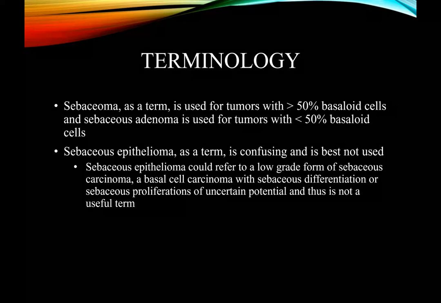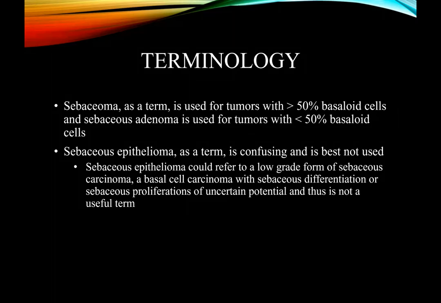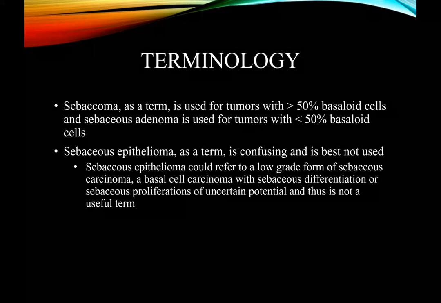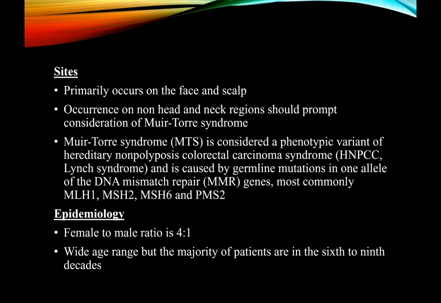Another term that is used, but it's a confounding factor and therefore is being discontinued, is sebaceous epithelioma. As a term, it is confusing and could refer to a low grade form of sebaceous carcinoma, a basal cell carcinoma with sebaceous differentiation, or sebaceous proliferations of uncertain potential, and therefore it is considered not a useful term, and this term is no longer used.